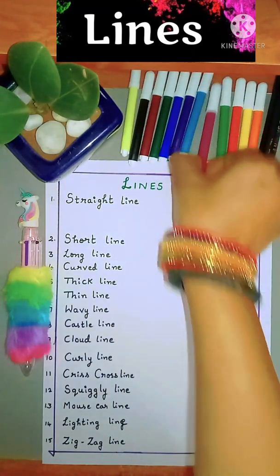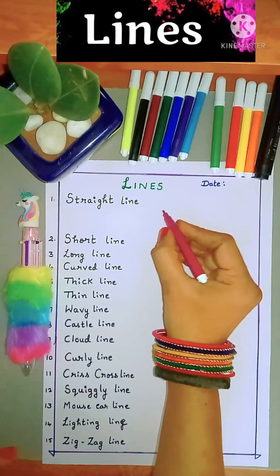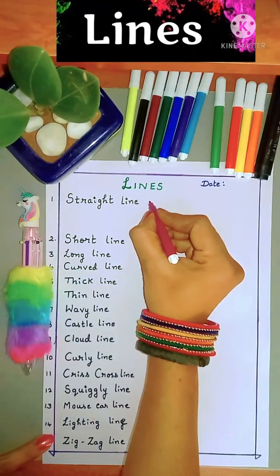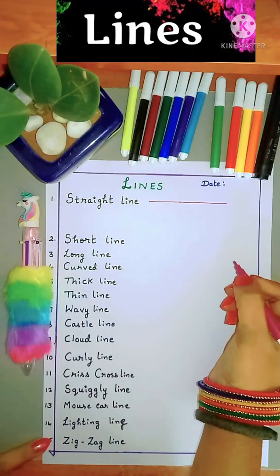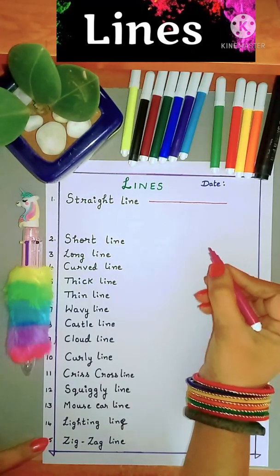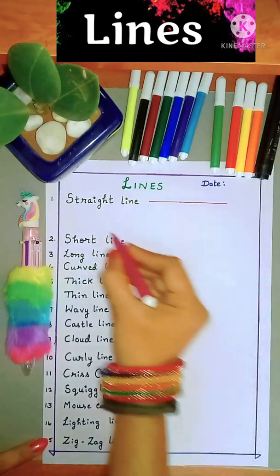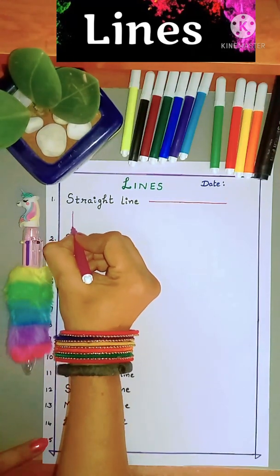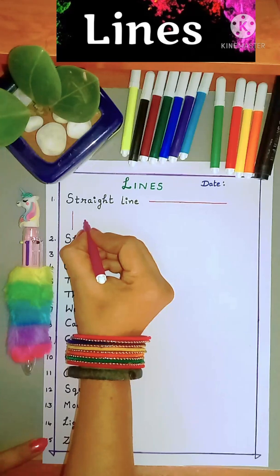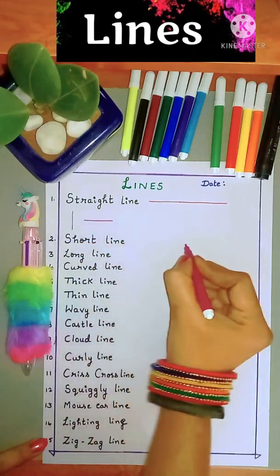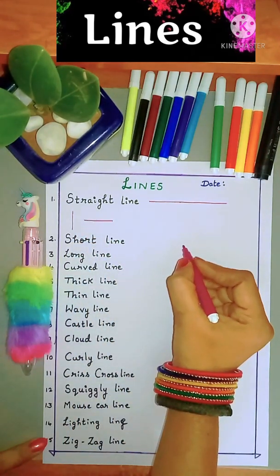To draw a straight line, this is a straight line. A straight line could be a standing line, that is a vertical line, or a sleeping line, that is a horizontal line.